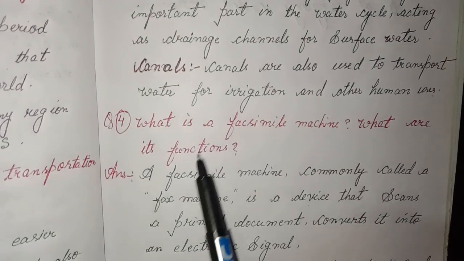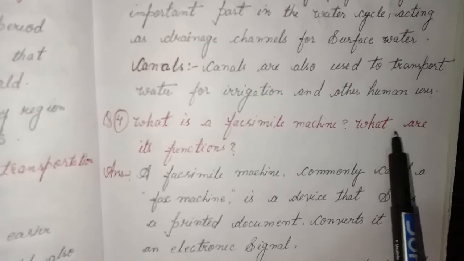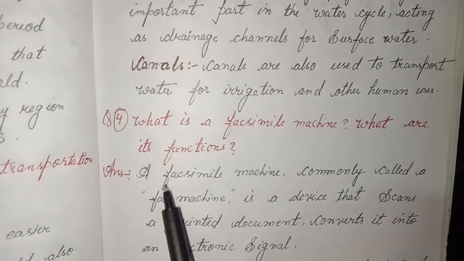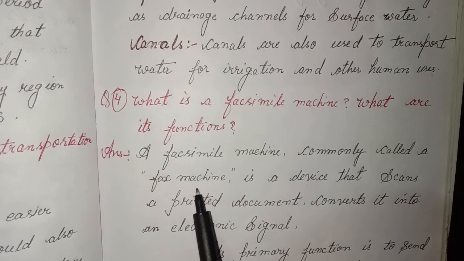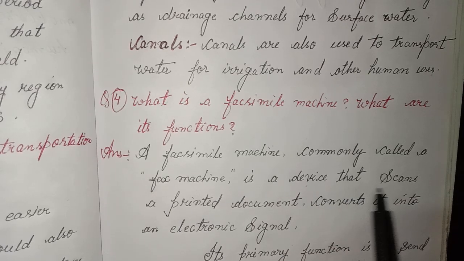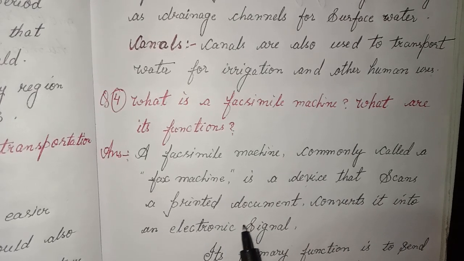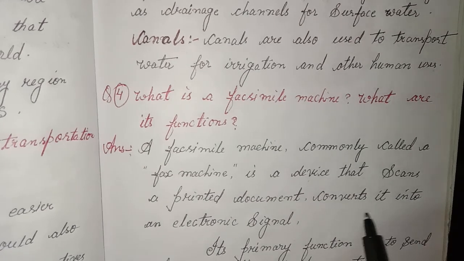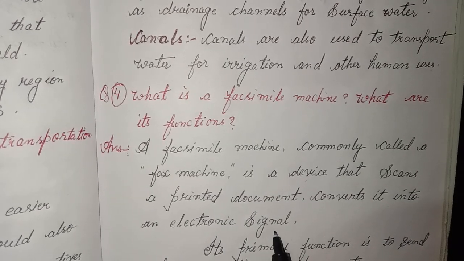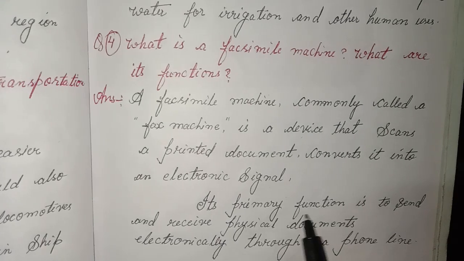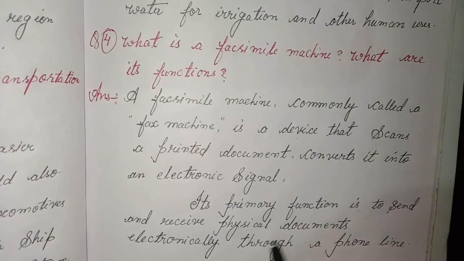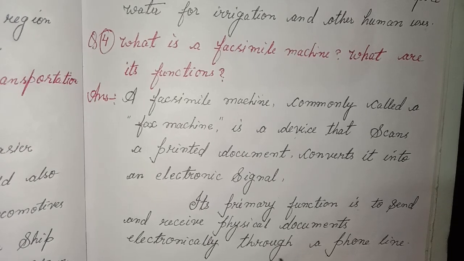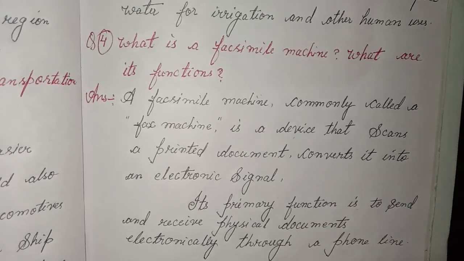4. What is a facsimile machine? What are its functions? A facsimile machine, commonly called a fax machine, is a device that scans a printed document and converts it into an electronic signal. Its primary function is to send and receive physical documents electronically through a phone line.